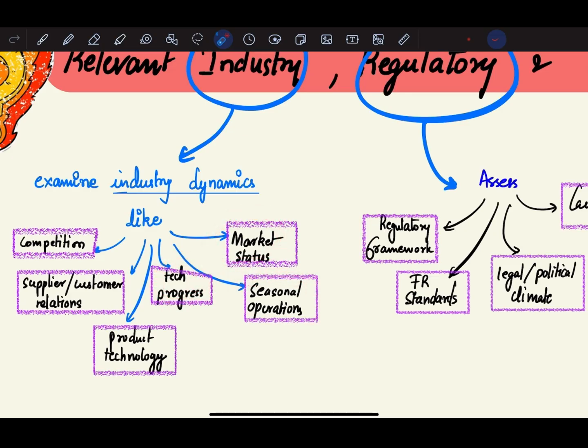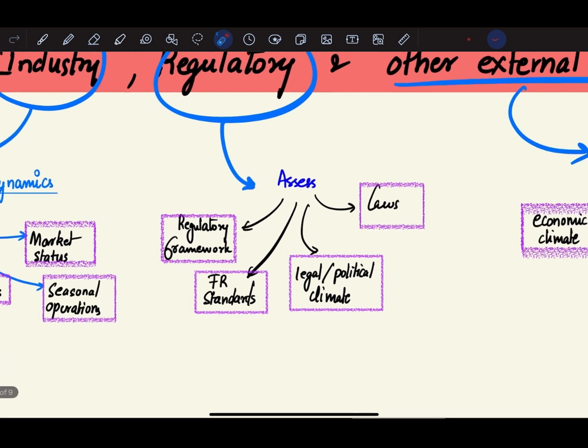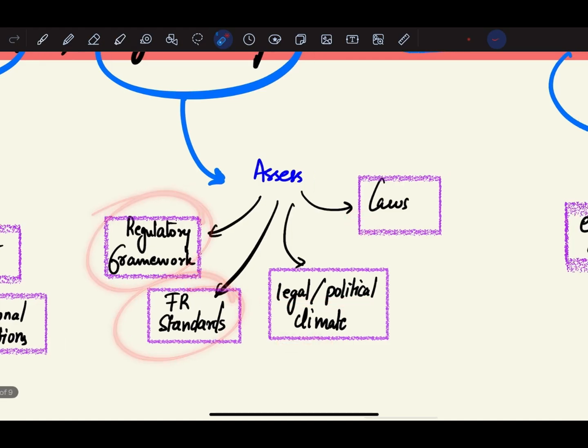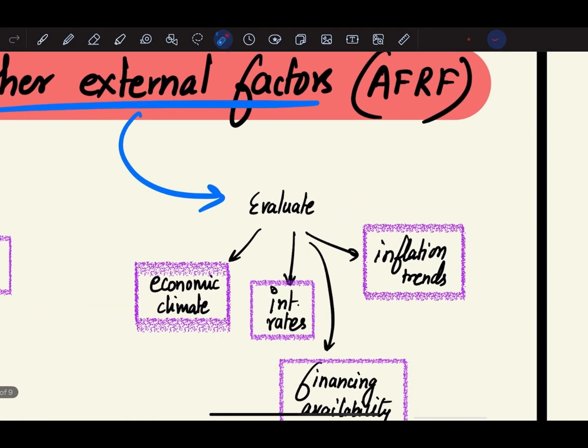So first and foremost, you examine what industry the entity is operating in, what are the industry dynamics, how is the competition in that industry, what is the market status, how are they progressing in tech, what are the supplier and customer relations, and what is the product technology, what are the seasonal operations. So analyze these factors regarding industry. Next, coming to regulatory requirements, assess what are the laws for that particular industry, what is the legal or political climate, what are the financial reporting standards, what is the regulatory framework, and ultimately other external factors.